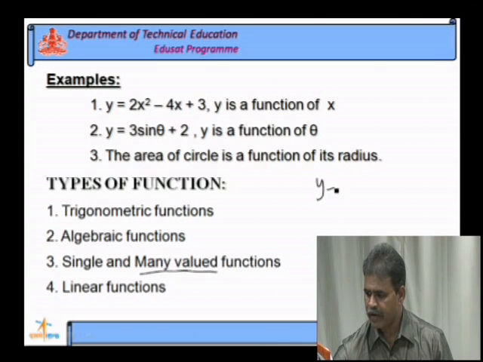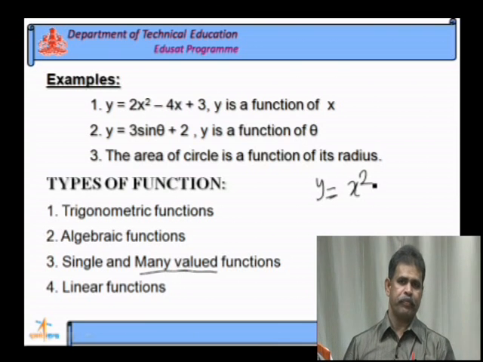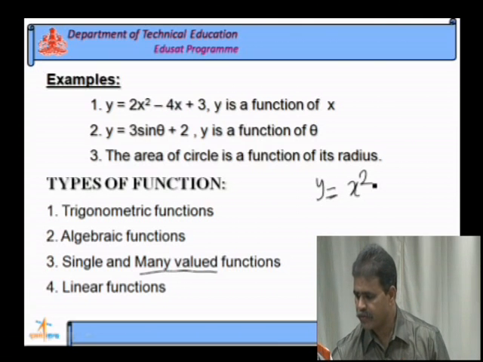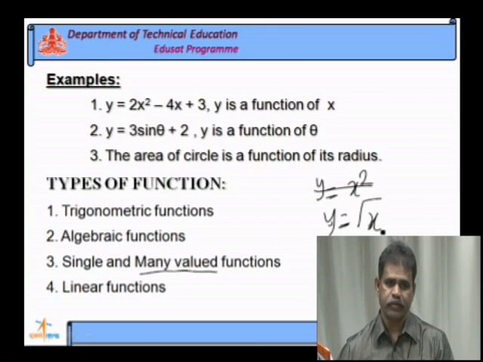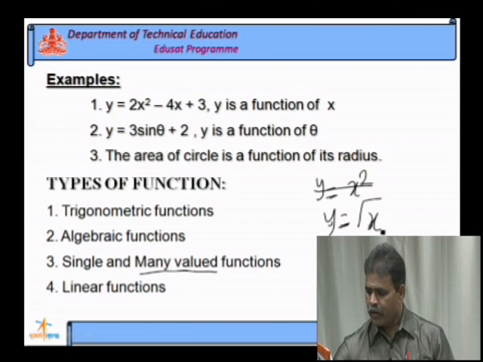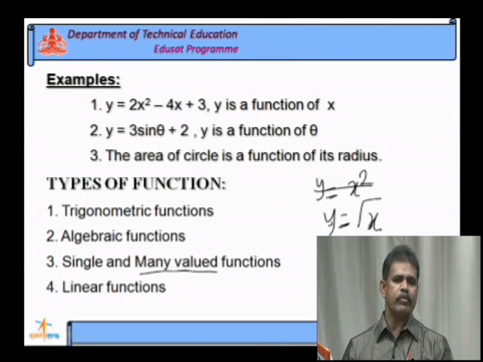Suppose if I take y is equal to x square, it is an algebraic function. If I take y is equal to root x, for x is equal to 1, you will get two values of y.